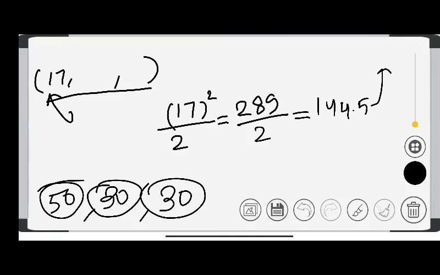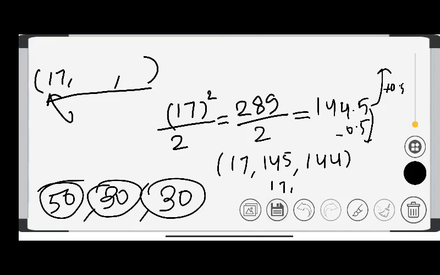So I have added 0.5 and I have minus 0.5. I found 145 and 144. So arrange it as 17, 144 and 145. This one is the triplet.